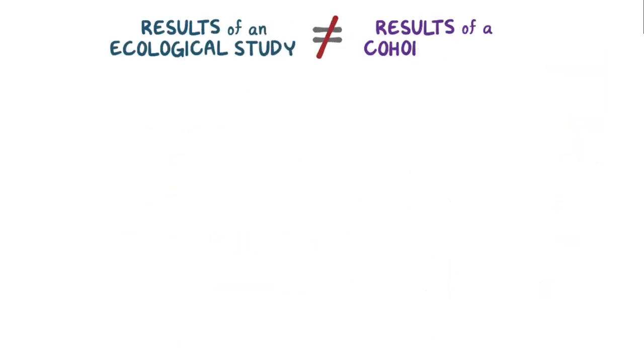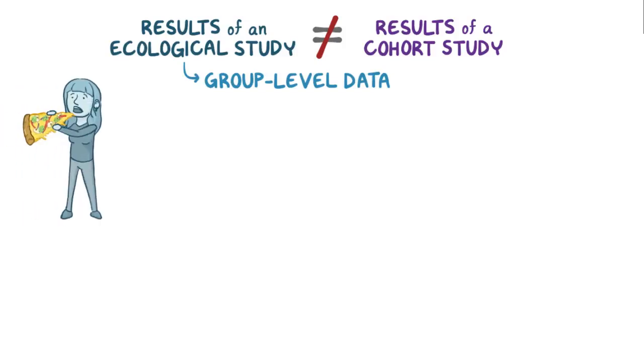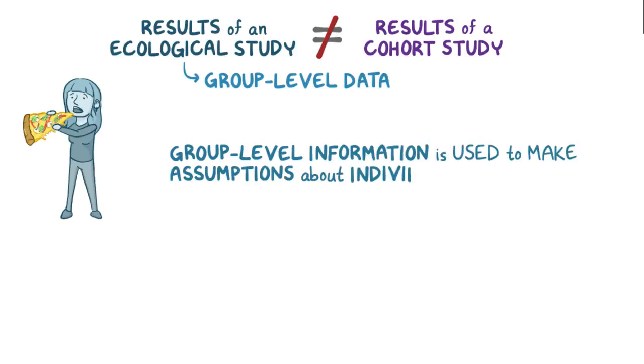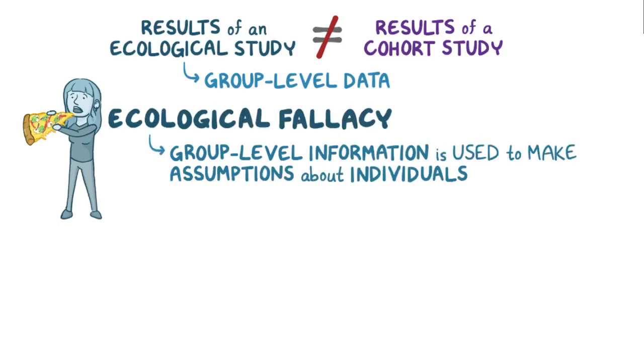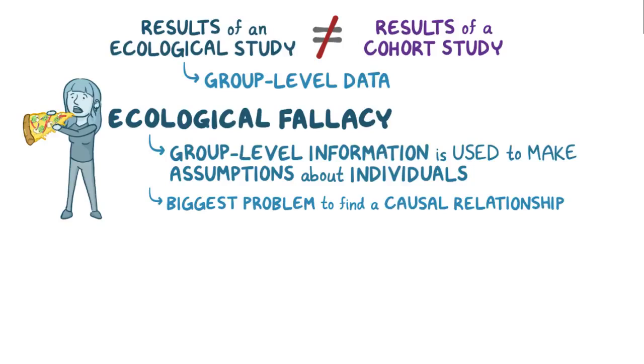The results of an ecological study can be different from the results of a cohort study, simply because ecological studies use group-level data instead of individual-level data. In other words, we don't know if the individuals who ate more fat were the same ones that developed breast cancer. When group-level information is used to make assumptions about individuals, it's called the ecological fallacy.